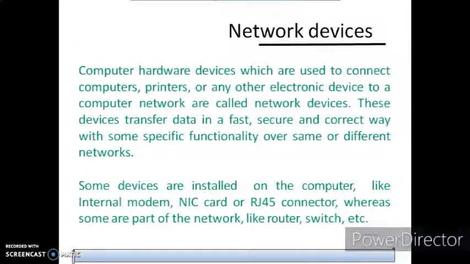Okay. Now what are computer hardware devices? Hardware devices which are used to connect computers, printers or other devices are known as network devices. These devices transfer data in a fast, secure and correct way. Some devices are installed on the computer like your LAN card or NIC card. RJ45 connector might be, you have seen a white color jack on the LAN cable, that is the RJ45 connector, whereas some parts of the network are like router and switches.